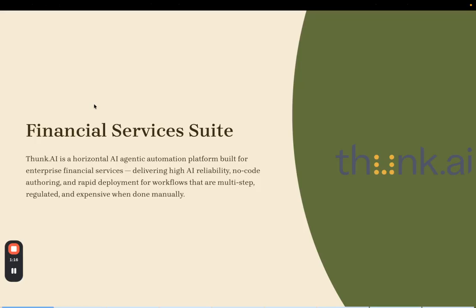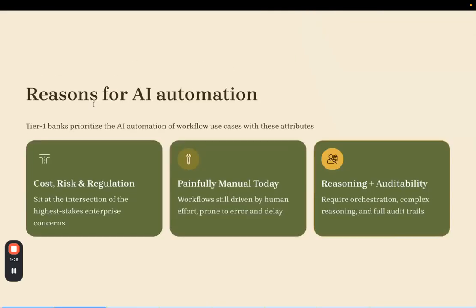As part of the platform, we provide a bunch of starting points, starting workflows for various scenarios of the financial services industry. The reasons for this are in particular that for banks and financial institutions, there are many processes that are painfully manual today. These processes often involve the investigation of transactions for potentially economic crimes, and this comes with a lot of cost, risk, and compliance needs, regulatory needs.